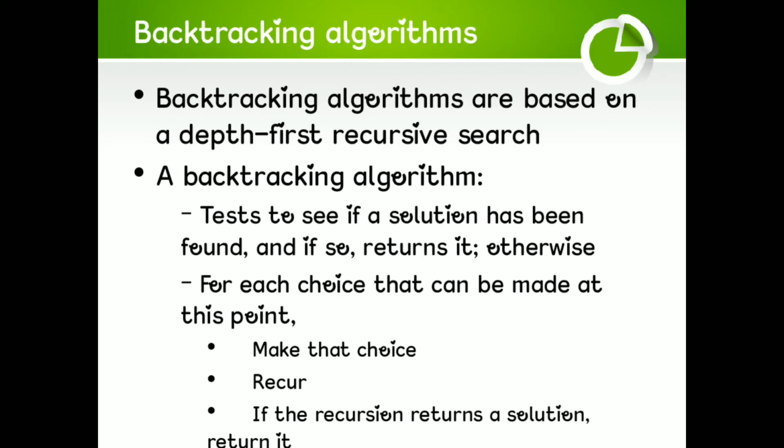Backtracking algorithm. Backtracking algorithms are based on a depth first recursive search. A backtracking algorithm tests to see if a solution has been found, and if so, returns it. Otherwise, for each choice that can be made at this point, make that choice and recur. If the recursion returns a solution, return it.